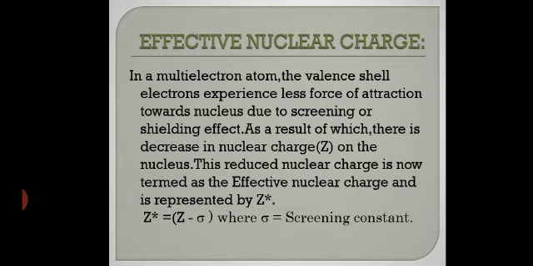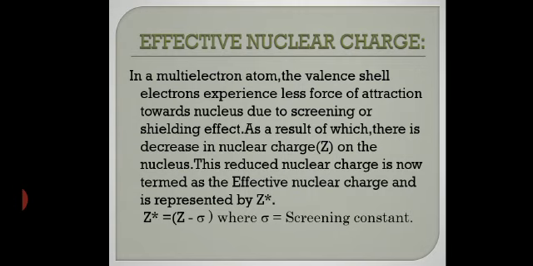Z star is equal to Z minus sigma, where Z is the atomic number. So the effective nuclear charge increases from left to right across the period. Understood now? The mathematical relation of the effective nuclear charge is Z star equals Z minus sigma. Understood what the effective nuclear charge is?